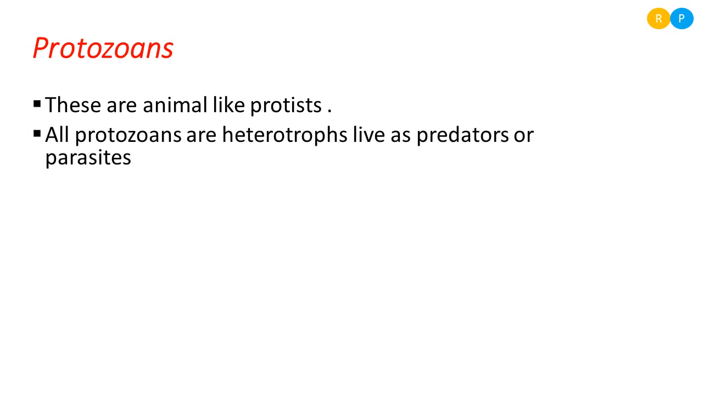And how do they survive? What is the mode of nutrition in the protozoans? Protozoans are heterotrophs. That means they can't synthesize their own food, so they depend on other organisms for their survival. Some of the protozoans live as predators. That means they depend on other organisms. They will eat other organisms and survive. And some are parasites. That means they live within the other organism.